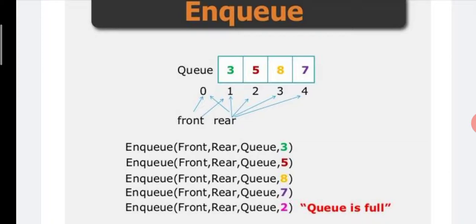Afterwards again we perform the NQ operation, means insertion operation. Now element 8 is inserted inside the Q. Before inserting element 8, first rear is incremented by 1. Rear is at position 2, so 2 plus 1 means 3. So rear goes to location number 3, and then only we can insert the new element 8. Likewise we can insert element 7.